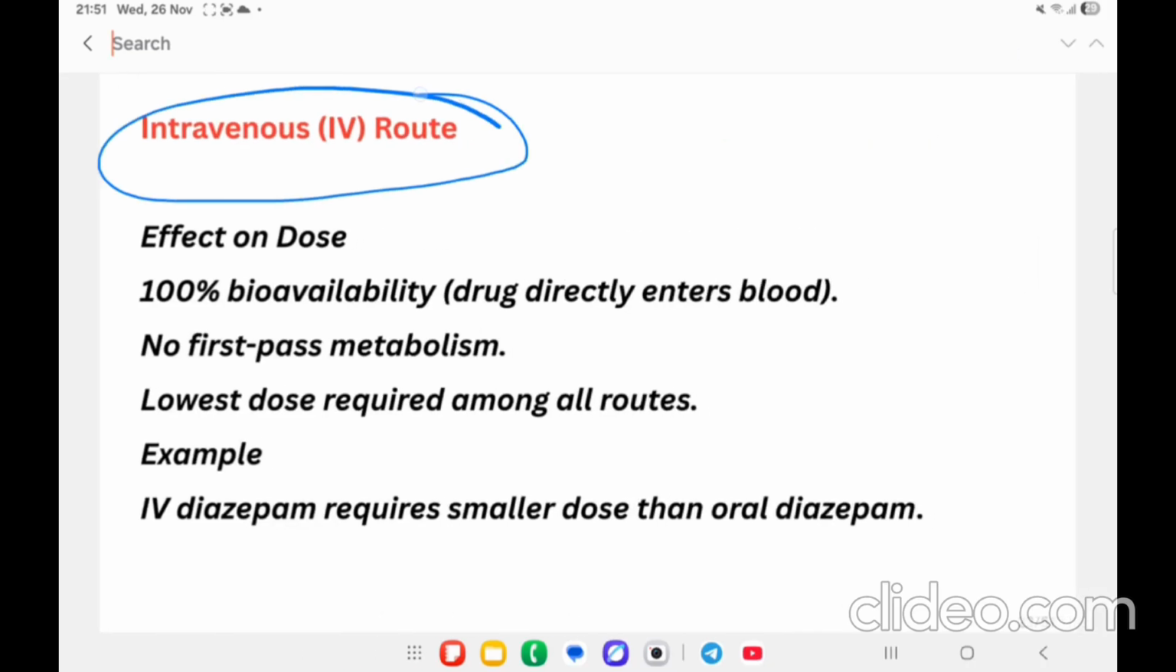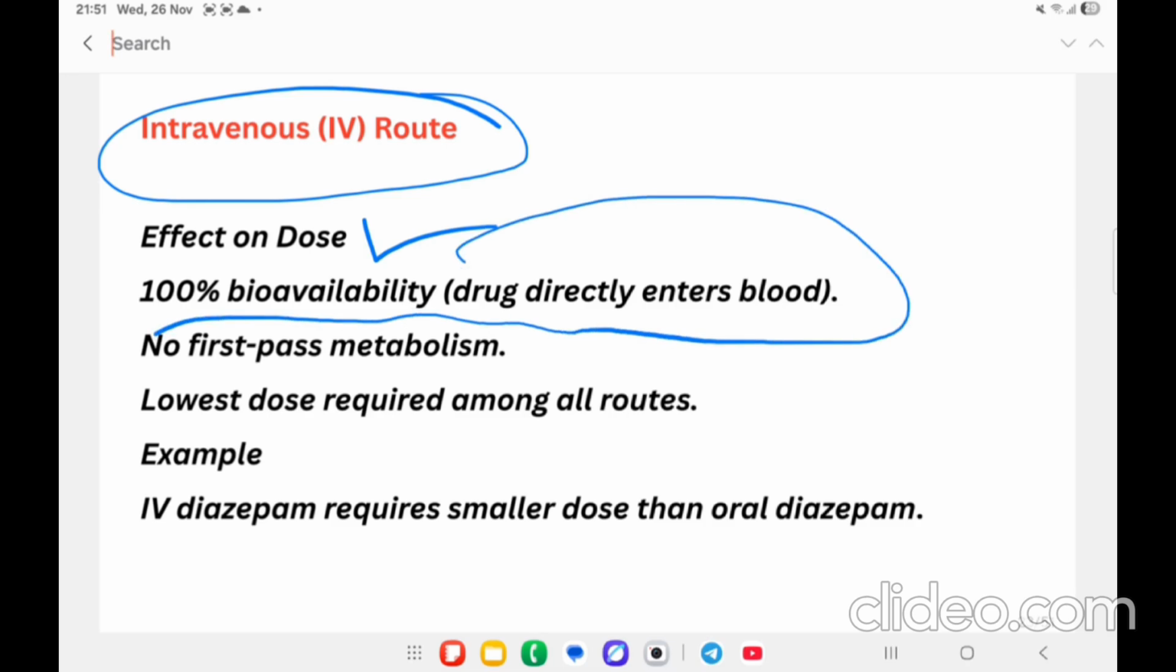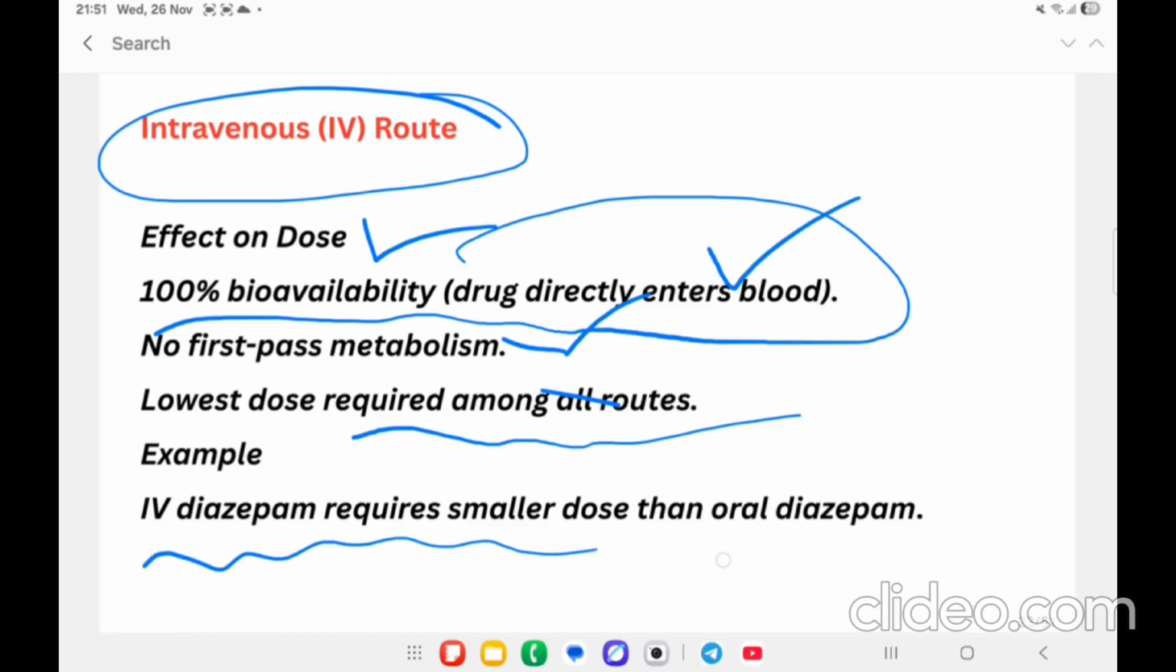Okay, intravenous route. Effect on dose. There is 100% bioavailability in case of the IV route because the drug enters directly into the blood. There is no first pass metabolism. Then it requires the lowest dose. Example, IV diazepam requires a smaller dose than oral diazepam.